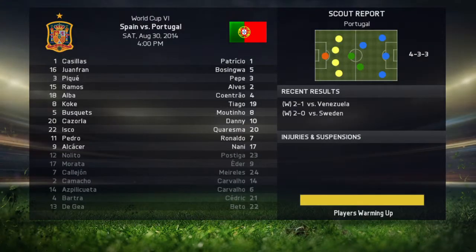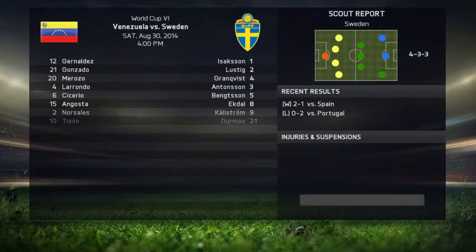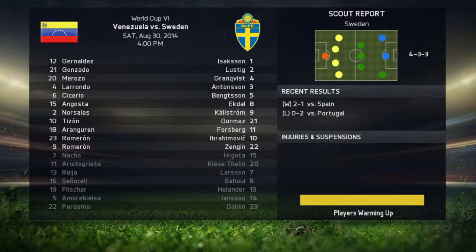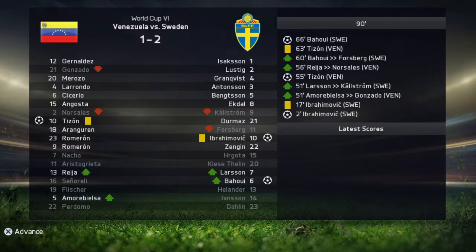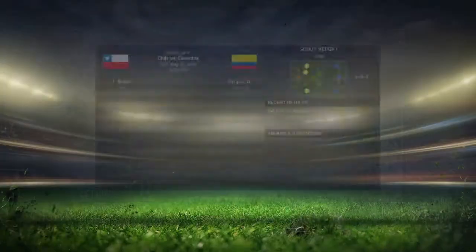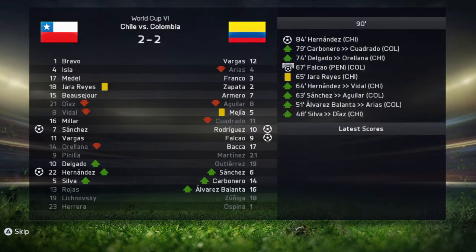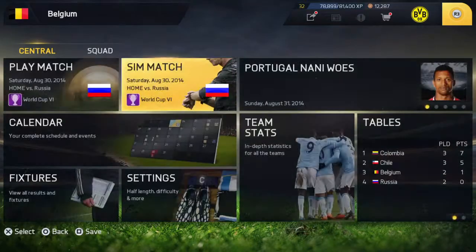Next is Spain versus Portugal. And a draw. All Sweden needs to do is get a win or a draw, but then they have to get a couple of goals. Well, Sweden's going to advance anyway with that, I believe. Colombia and Chile tied 2-2.